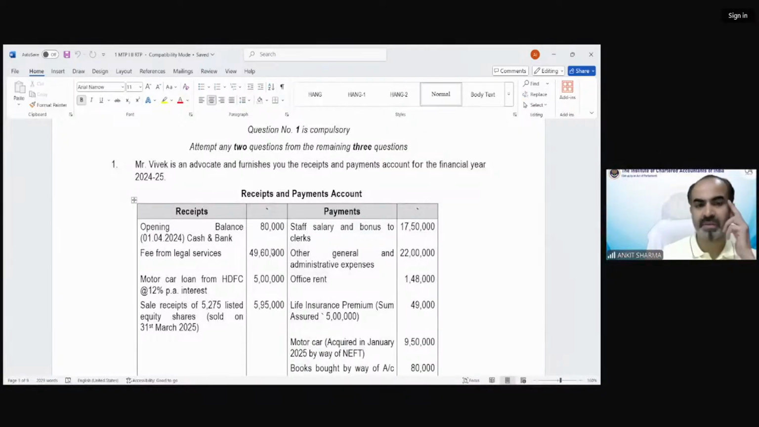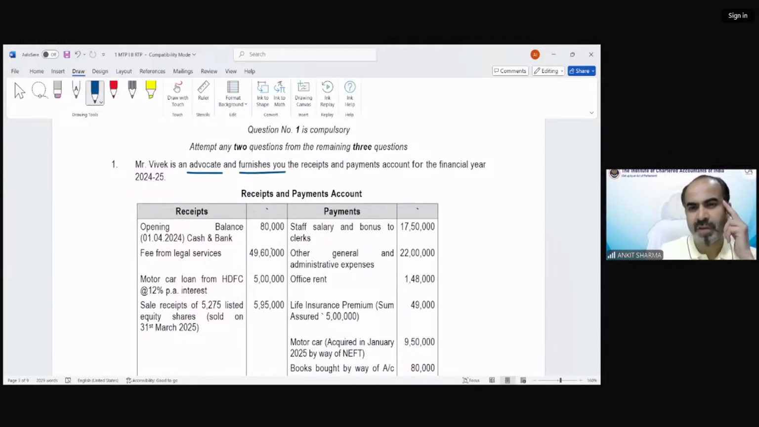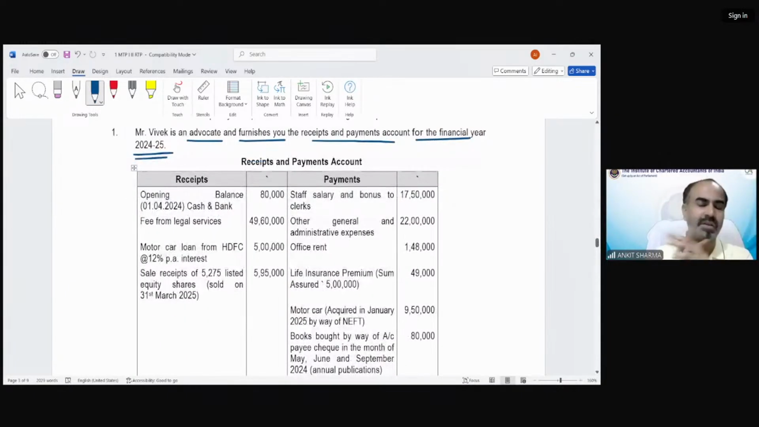Mr. Vivek is an advocate and furnishes you the receipt and payment account for the financial year 24-25. What is the difference when there is a receipt and payment account? If it is an income and expenditure account, we can take the profit or surplus value and allow or disallow relevant things. But if receipt and payment is given in the question, then we have to consider only those incomes that are my business income, and only those expenses that are allowed expenditure. On the basis of that, we will find our current year profit from this relevant profession.